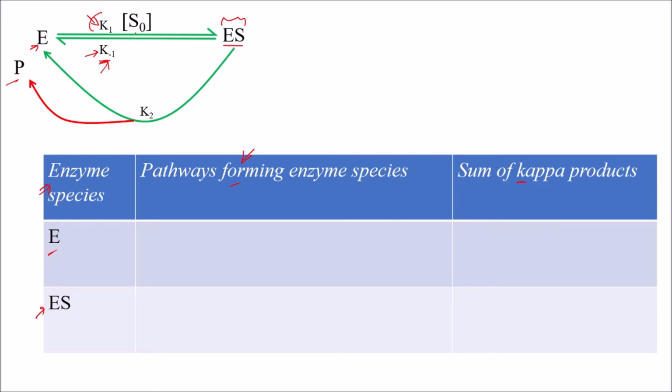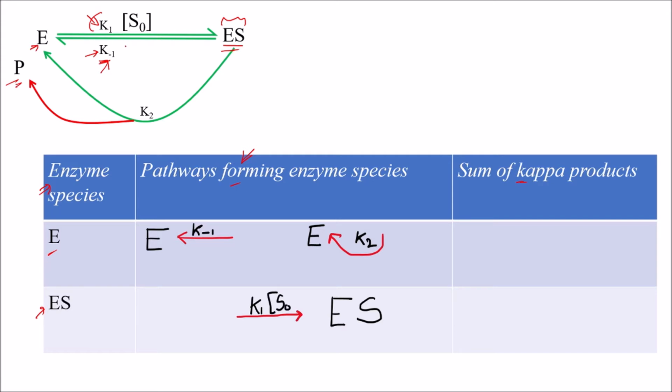So in this table, we represent the same thing in this way: one way of formation of enzyme species E is this reverse reaction from ES to E, and another is that ES breaks down into E and the product is released, which is represented by K2. Similarly for ES, this is very simple, only one pathway is there.